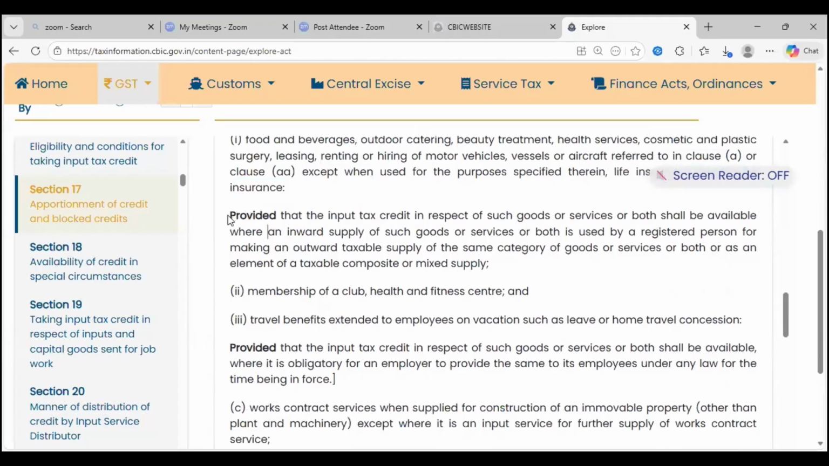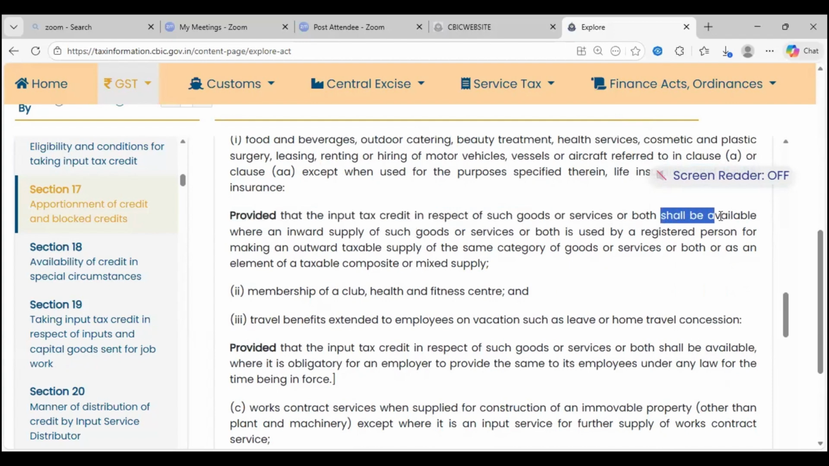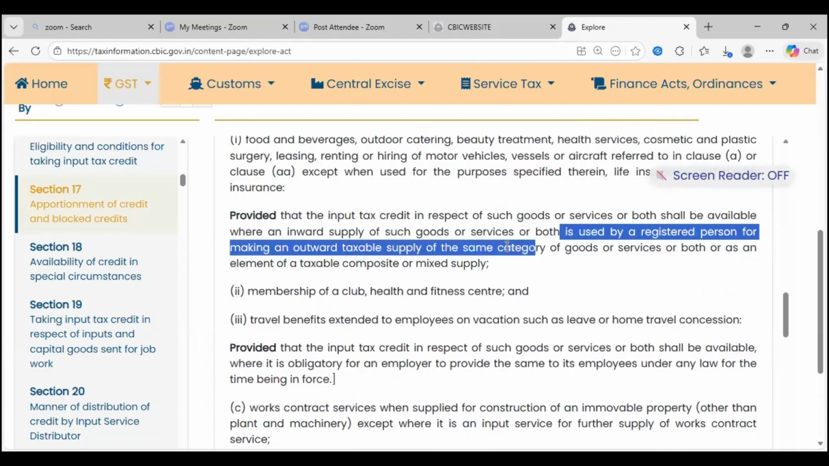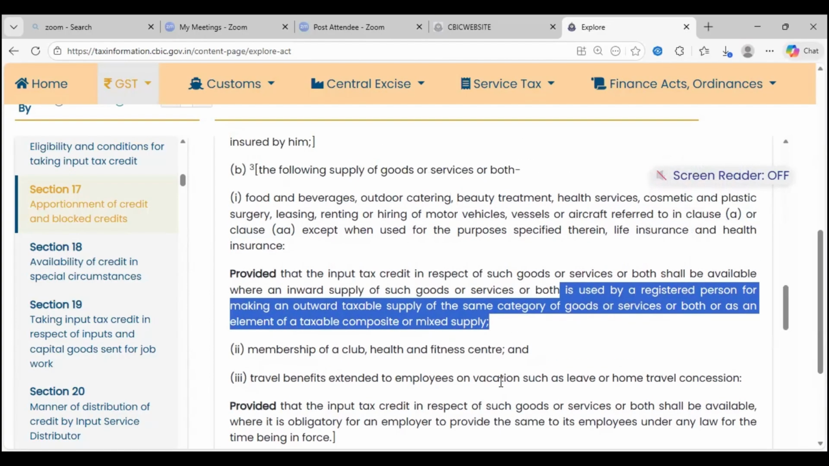Now further they say, provided that input tax credit in respect of such goods and services, whatever I have explained so far, shall be available where an inward supply of such goods and services is used by a registered person for making an outward taxable supply of the same category of goods or services, or as an element of a taxable composite or mixed supply. So if I use the above items as a composite supply or mixed supply, I can claim input tax credit. This is what the law talks about.